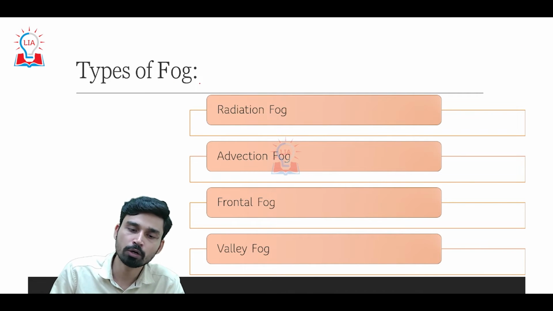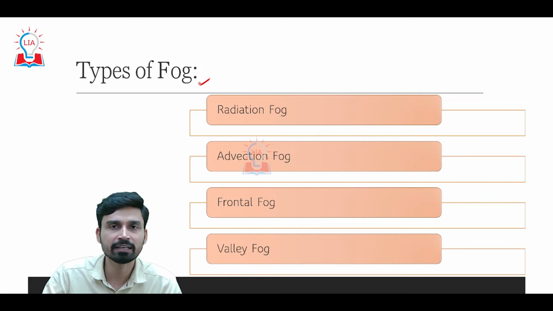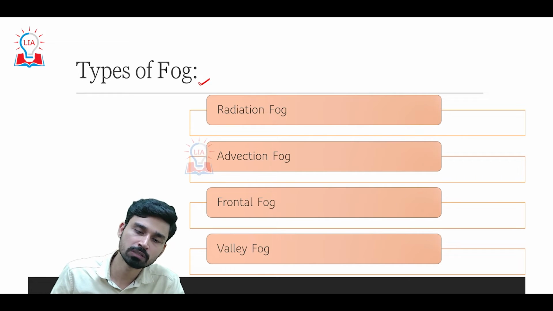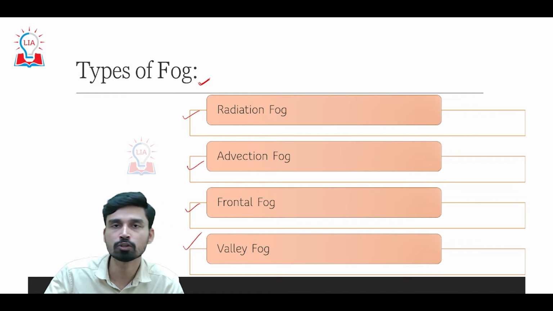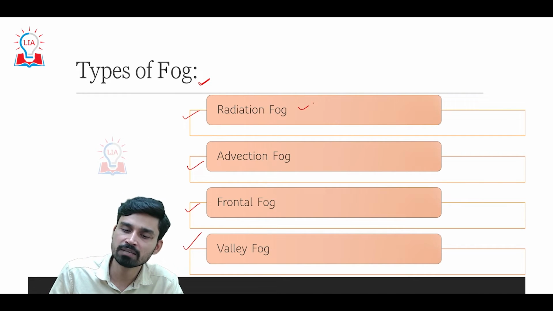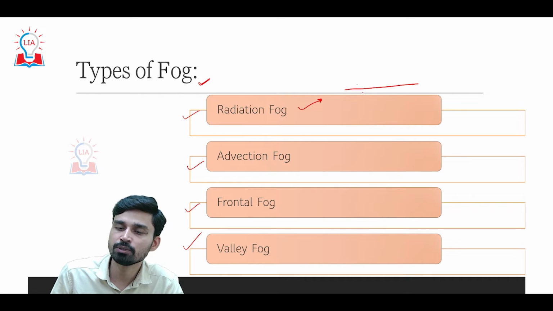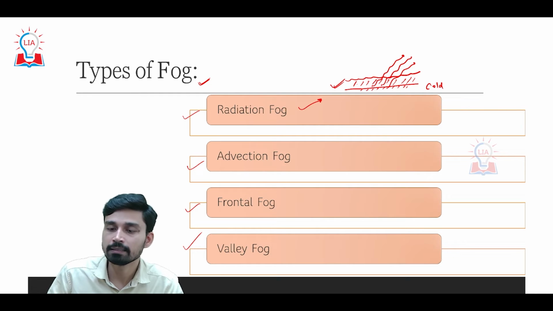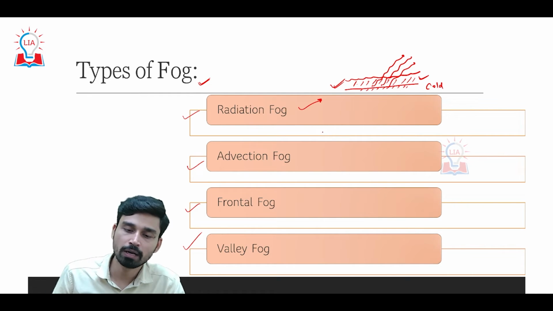Now, the next important point to discuss is how we can classify fogs into different types. In general, if you look at examples from all across the world, fog can be classified into four major types. The first is radiation fog, also called radiative fog. This fog develops, as we discussed, because the ground surface during the winter season at night loses heat in the form of radiation. As the ground loses heat through radiation, it becomes cold, and the air closer to the ground surface becomes colder, which causes condensation into fog that we call radiative fog.